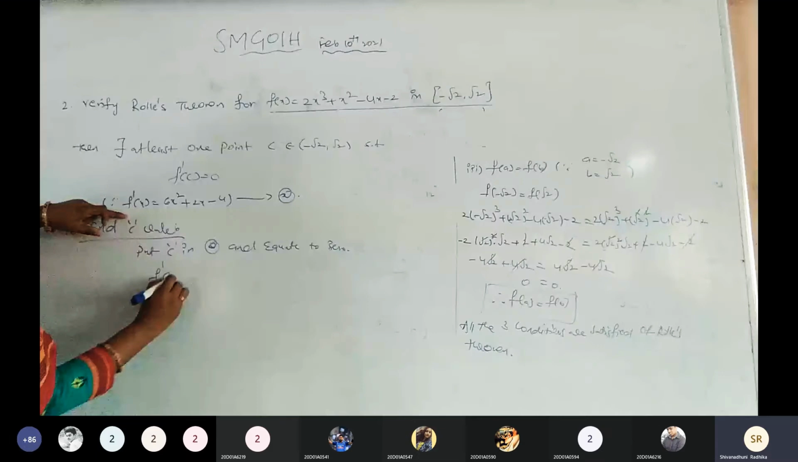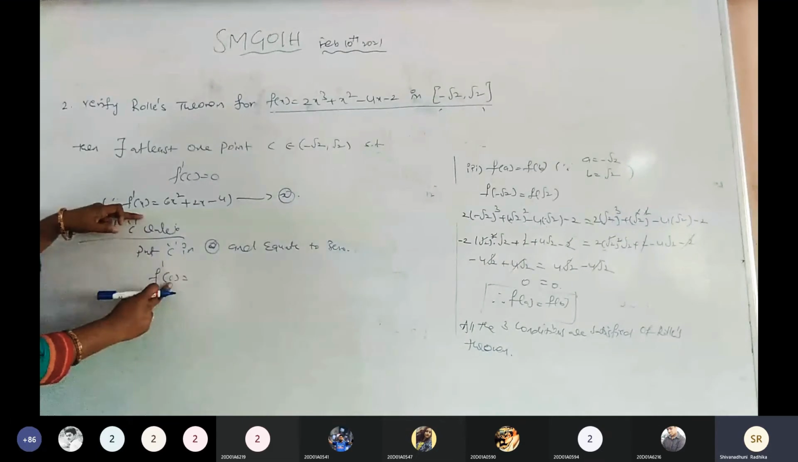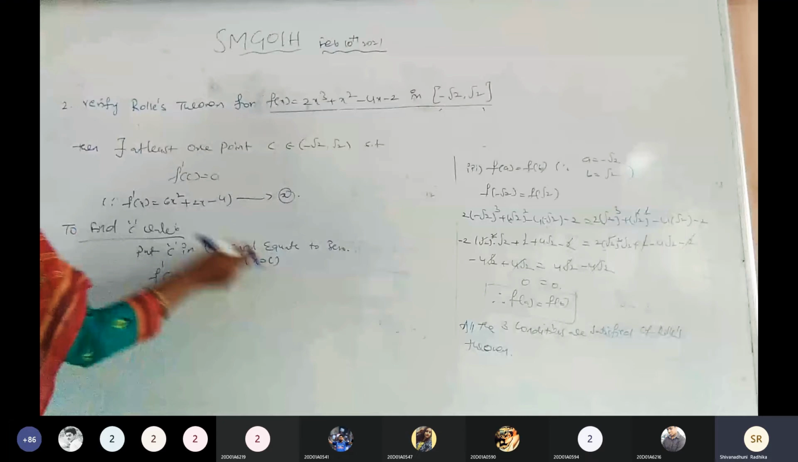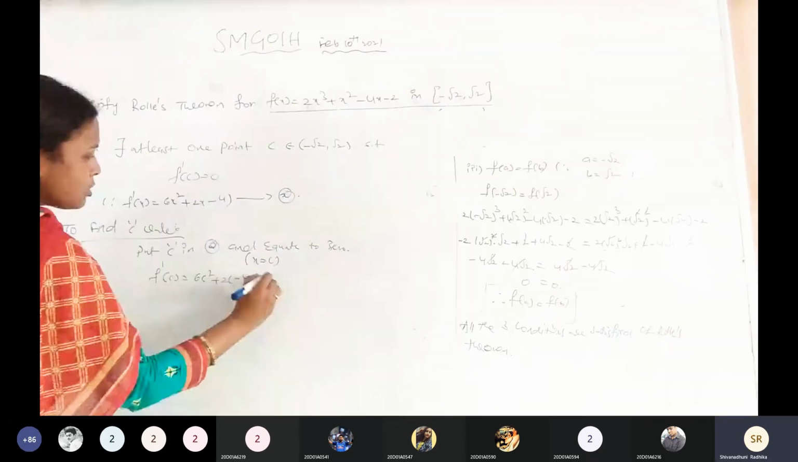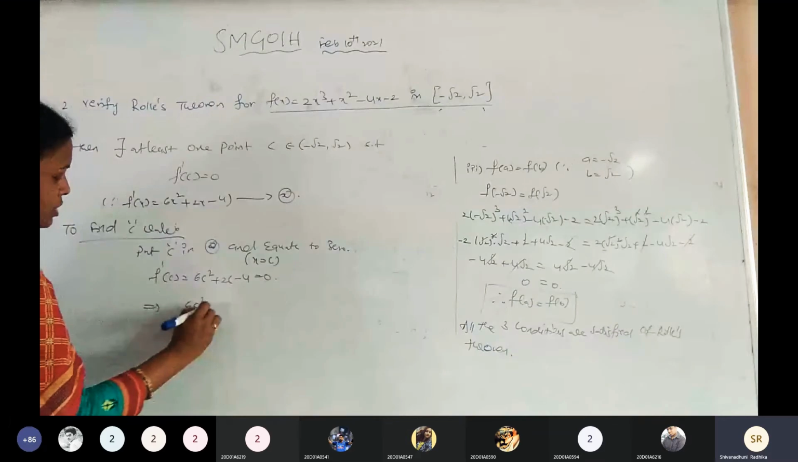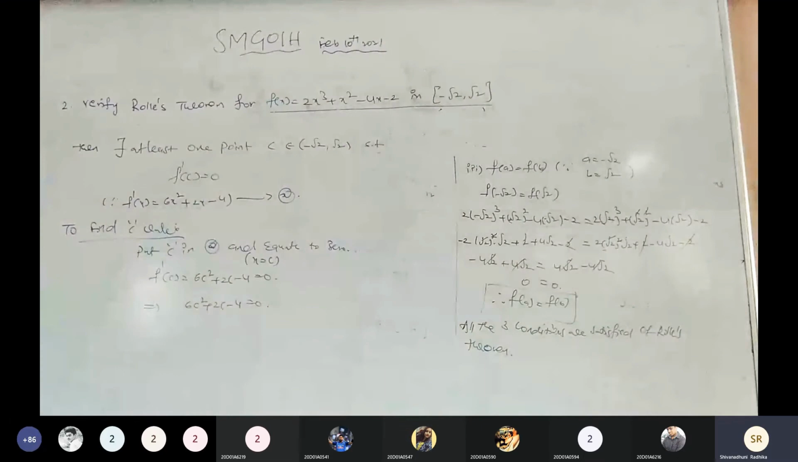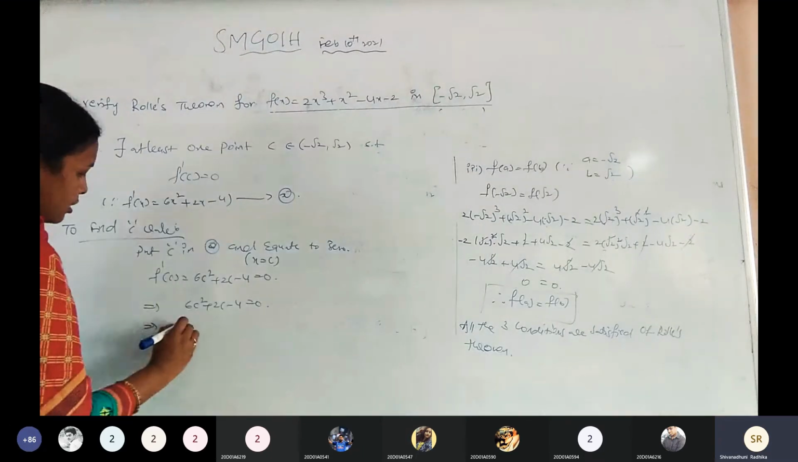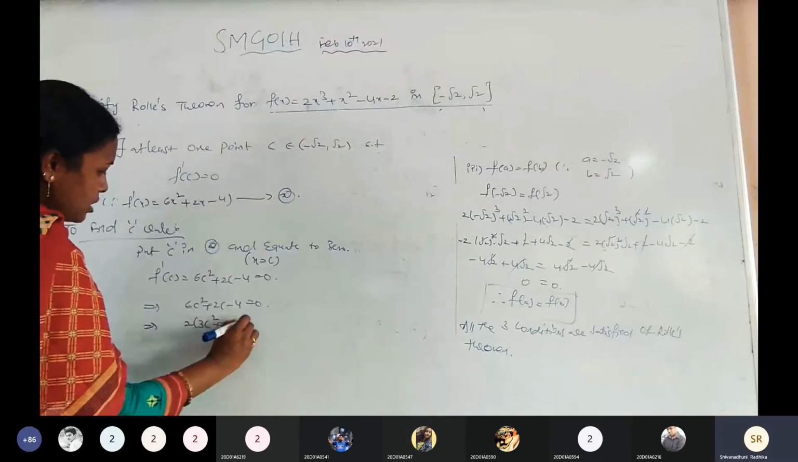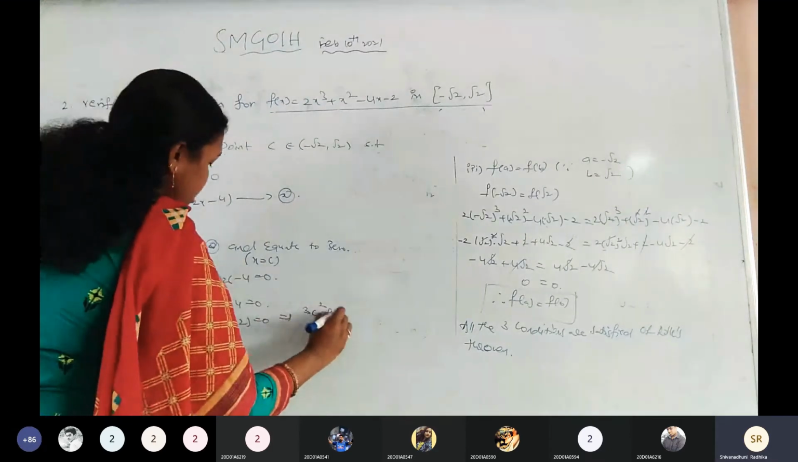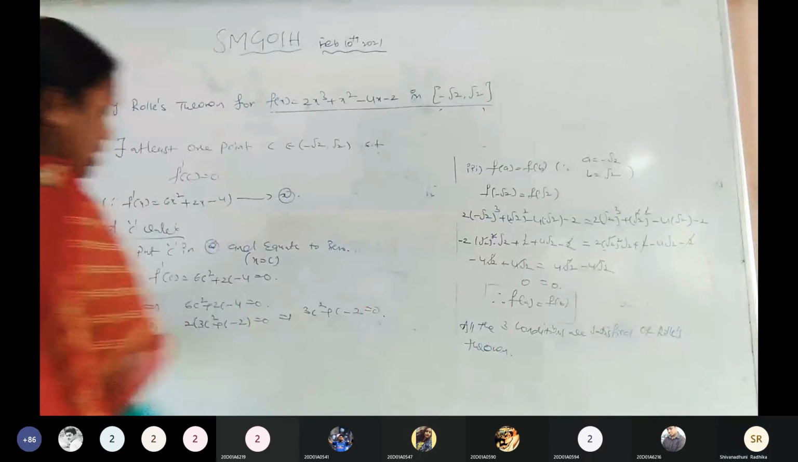f dash of c: substituting x equals c, we get 6c square plus 2c minus 4, which equals 0. So 6c square plus 2c minus 4 equals 0. Taking 2 common, what do we get? 2 of 3c square plus c minus 2 equals 0. And 3c square plus c minus 2 equals 0.